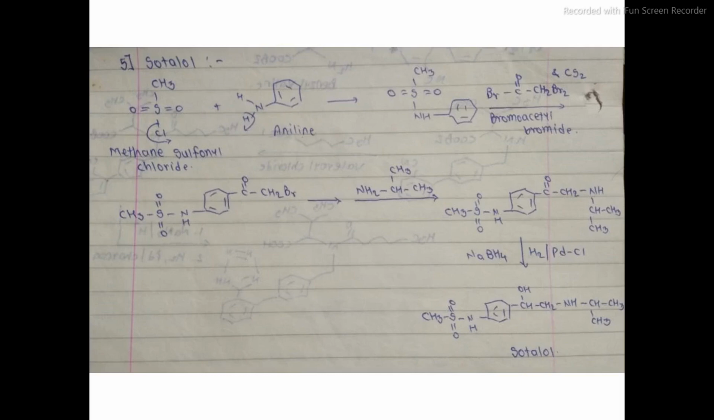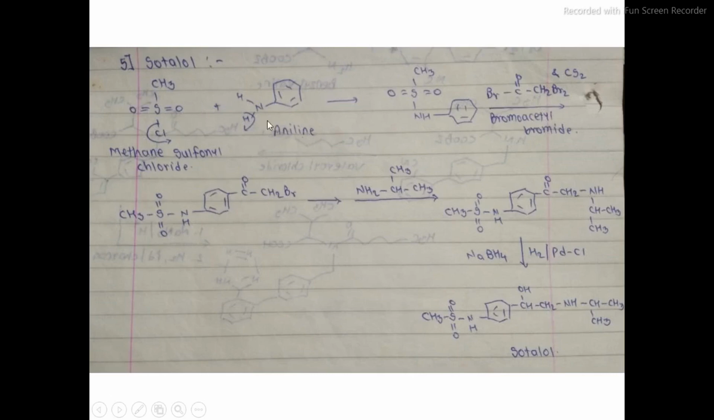Then the next and last synthesis of the antiarrhythmic agents is sotalol. So for sotalol, we start with methane sulfonyl chloride. This methane sulfonyl chloride is treated with aniline.